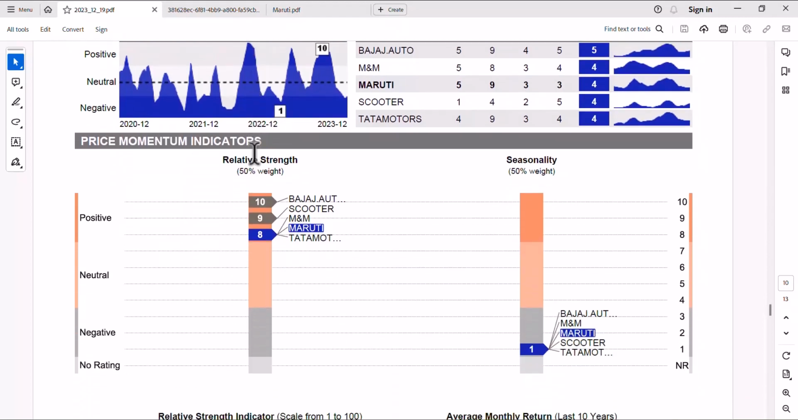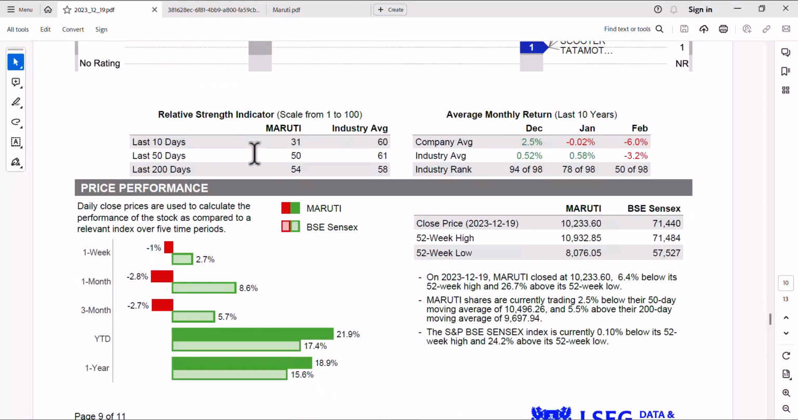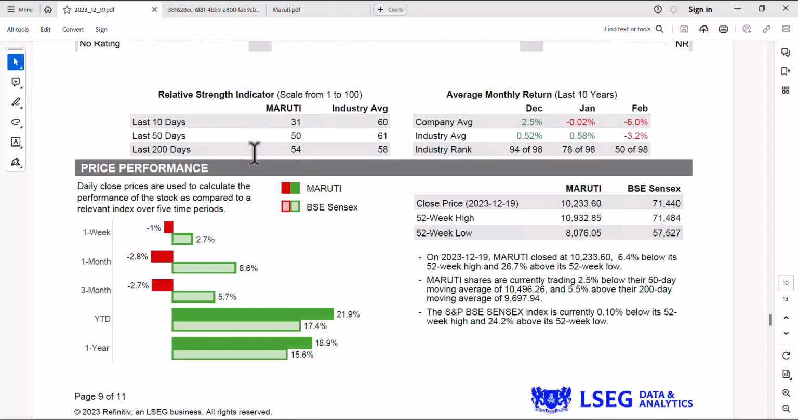So let's talk about relative strength and seasonality. 50% is given on relative strength and 50% on seasonality. So the seasonality score is 1, a very low score. Fine, it has a seasonality impact. People buy cars in good time, Navaratras, winter time, Diwali time, बाकी टाइम की इनकी सेल्स कम हो जाती हैं. तो we'll see what is written. Okay, अब पहले देखते हैं इसका प्राइस परफॉर्मेंस.